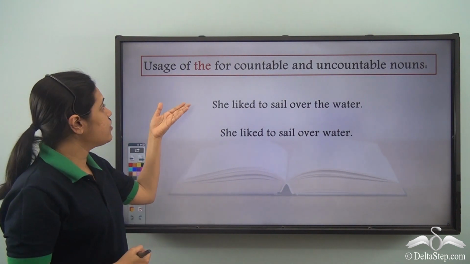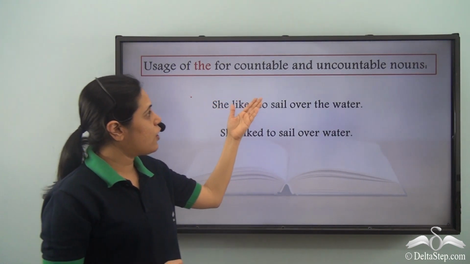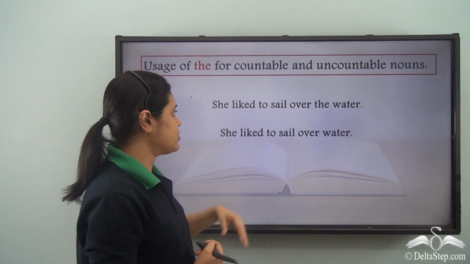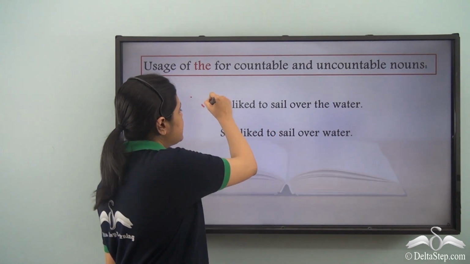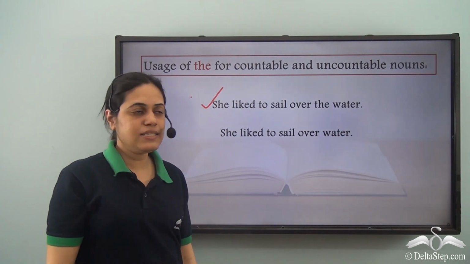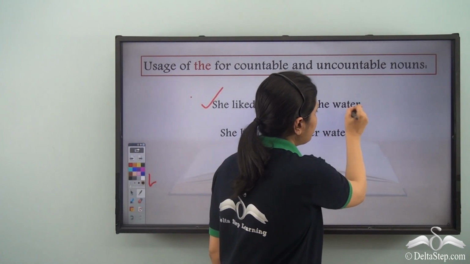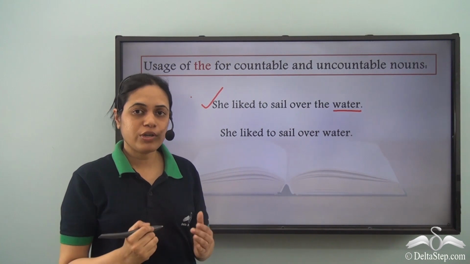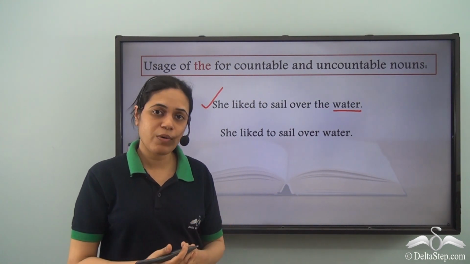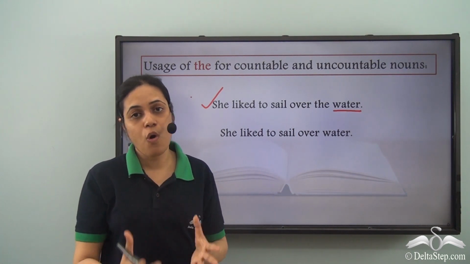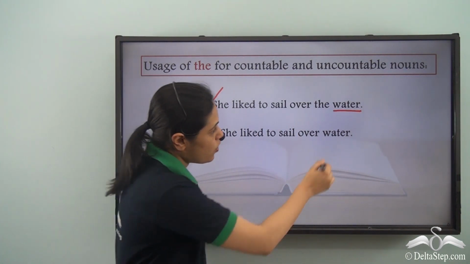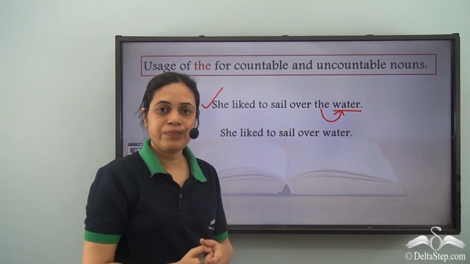Now let us look at the usage of the for countable and uncountable nouns. She liked to sail over the water. This is a correct sentence. By water, I mean any water body. So it refers to the entire class of all the water bodies. So I have the before it.